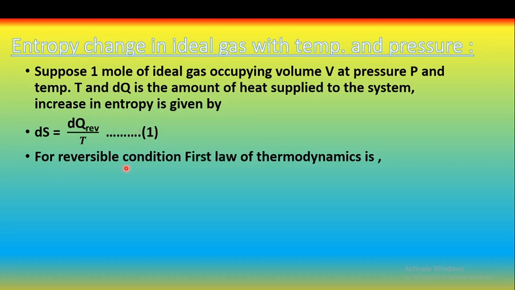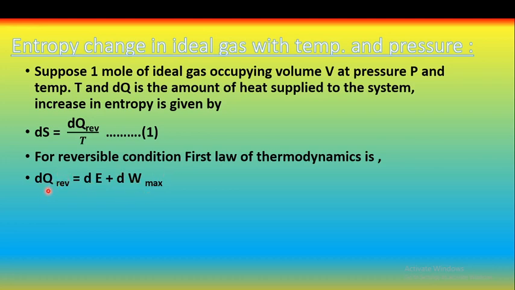But for the reversible process, the first law of thermodynamics is dq reversible is equal to dE plus dW maximum. Why have we written dW maximum? Because for the irreversible process, the work obtained is 0, but for the reversible process, the maximum work done is obtained.